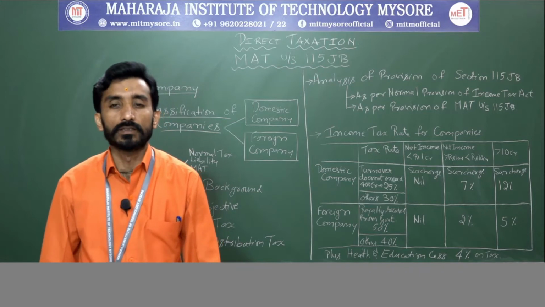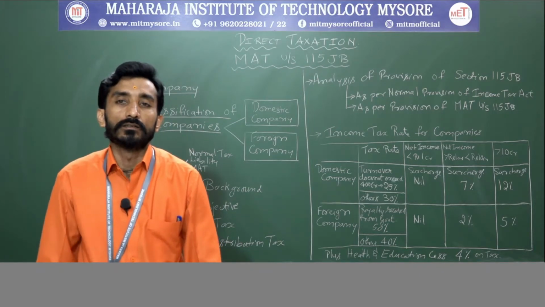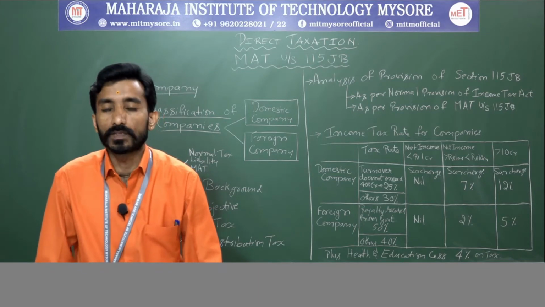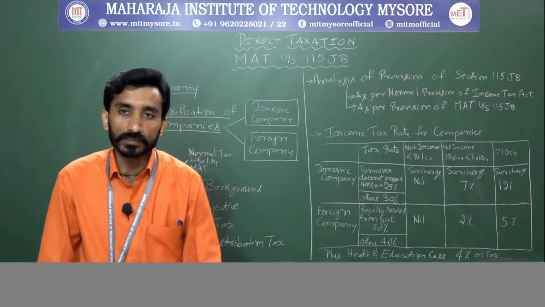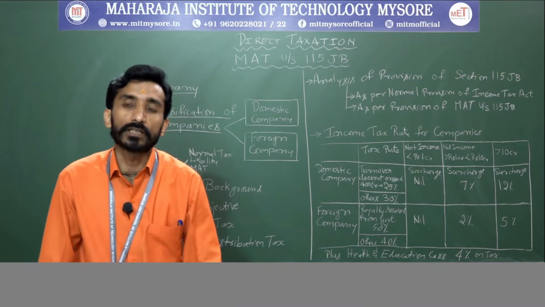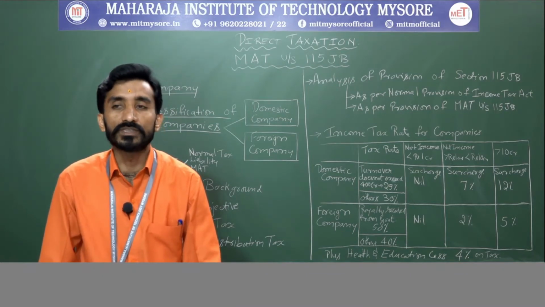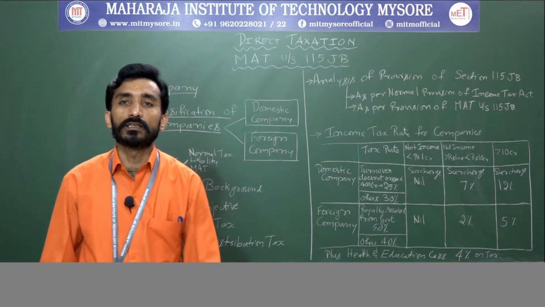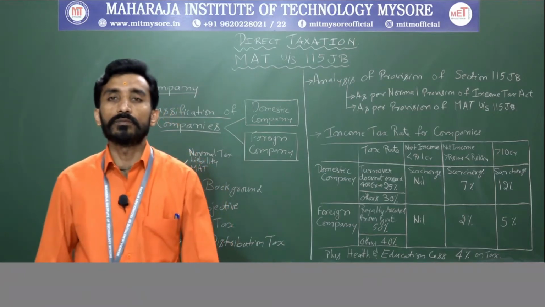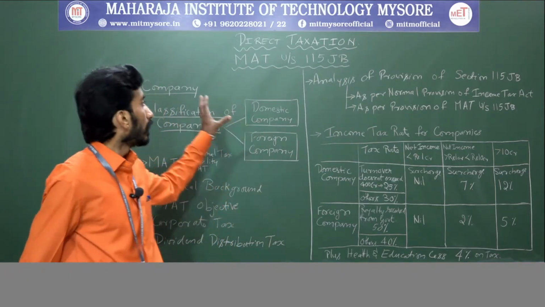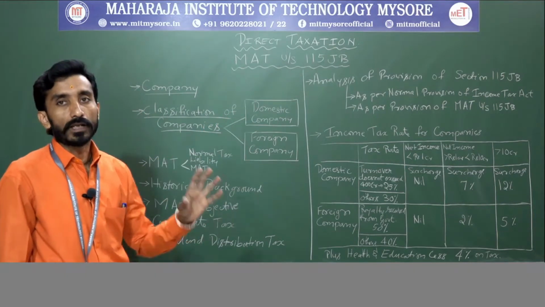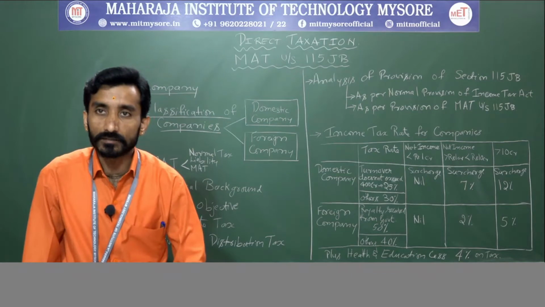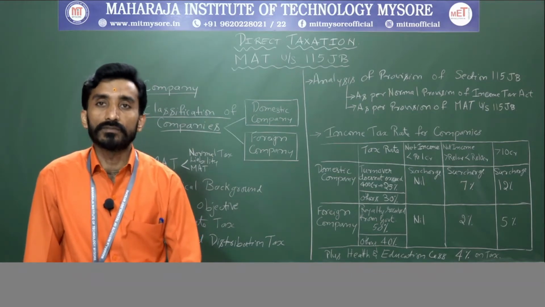In today's session, we will discuss Unit 6. Unit 6 comprises computation of taxable income of a company with special reference to MAT under section 115JB. This is related to companies that will be assessed as per minimum alternative tax. MAT is also said as minimum alternative tax under section 115JB.